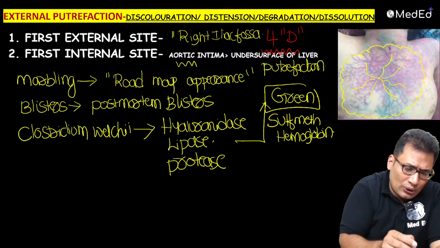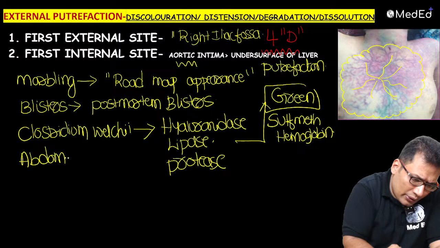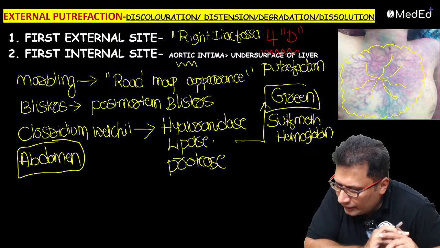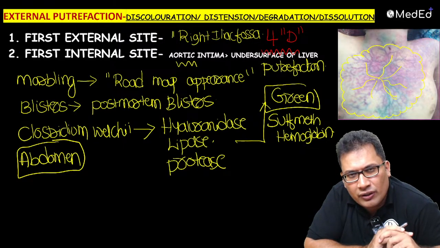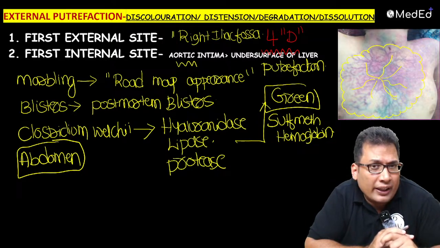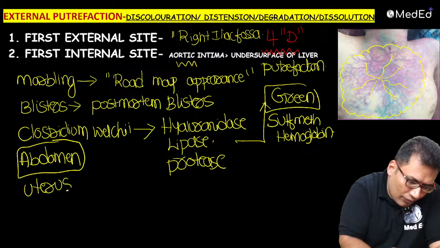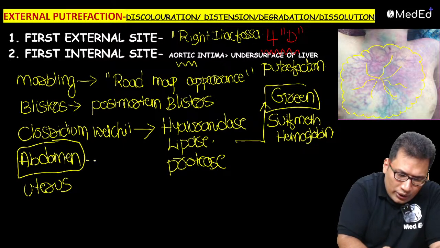Okay, then there is also a finding over the abdomen. What is the finding over the abdomen in case of external putrefaction? Anybody? Muhammad Yahya, Yogesh Chapda, what would be the finding in case of putrefaction after death? What happens in the abdomen, uterus, all? So there will be a bloated abdomen.